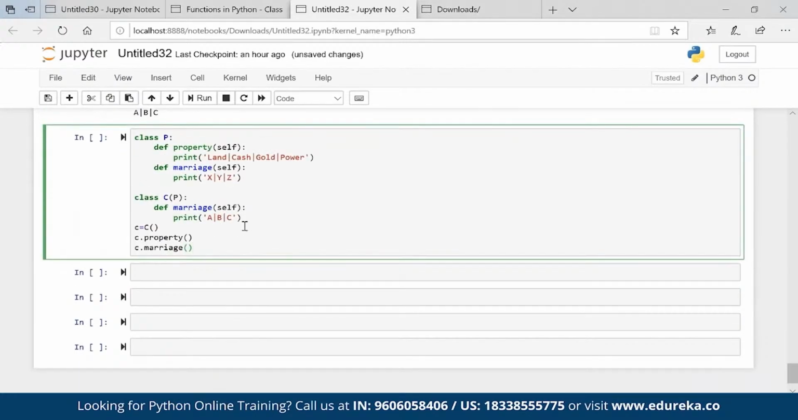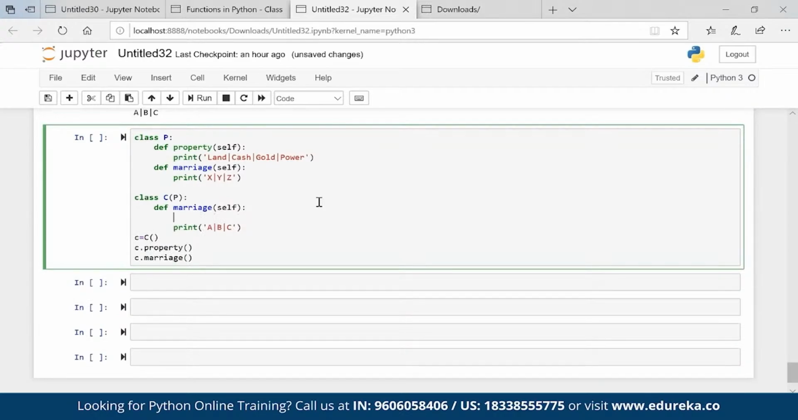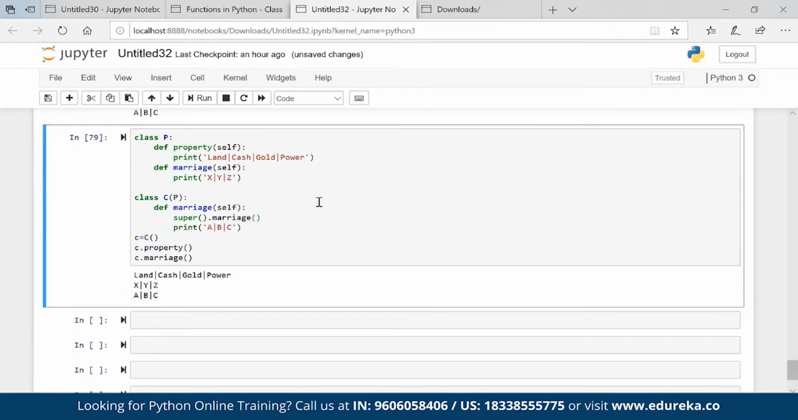And here in marriage, I have already printed ABC. If you want to marry my option girl as well, just call super dot marriage. Super marriage will give me the property of the parent class as well. Okay, so these are some of the concepts of polymorphism, method overloading, method overriding, all those things we have.